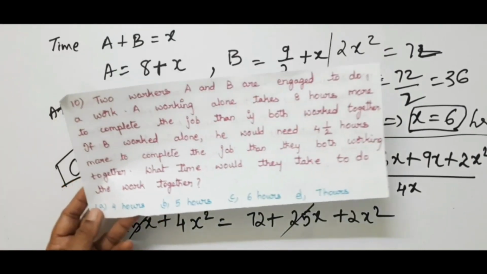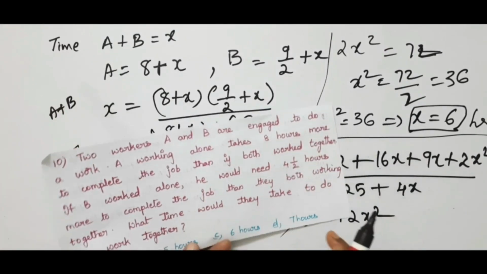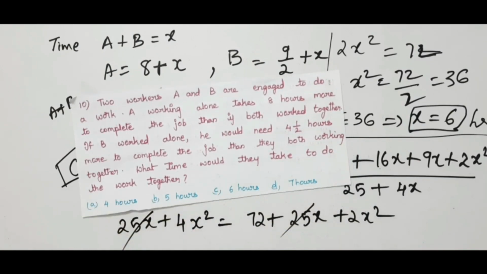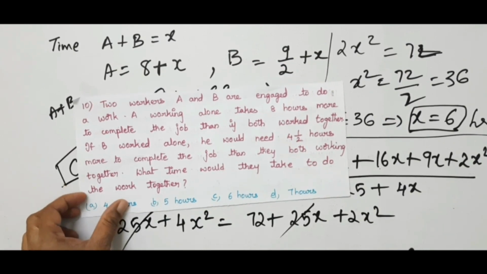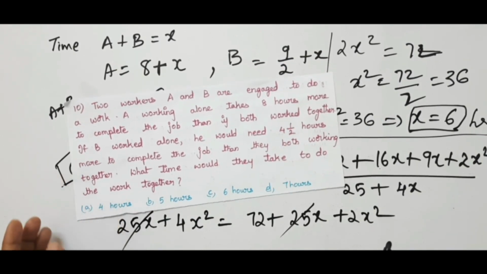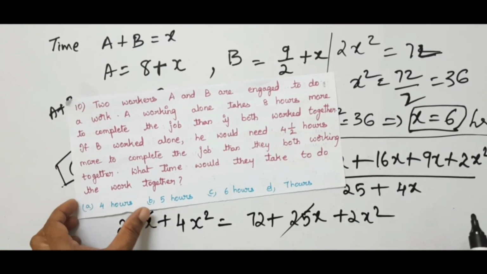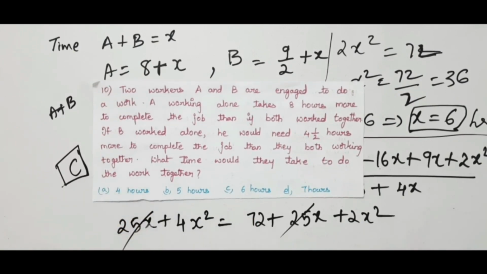In this problem, he didn't give the time taken by both A and B. That is A plus B, he didn't give the time and he has to find that time only. So I took it as X and gave the condition regarding the relation between the time taken by both together and the single candidate alone. Using those relations, I have just used the shortcut method and finally found the time taken by both to complete the work. Here we got 6 hours, 6 is option C. In this way you have to solve this type of problems. Now let us go to next problem.